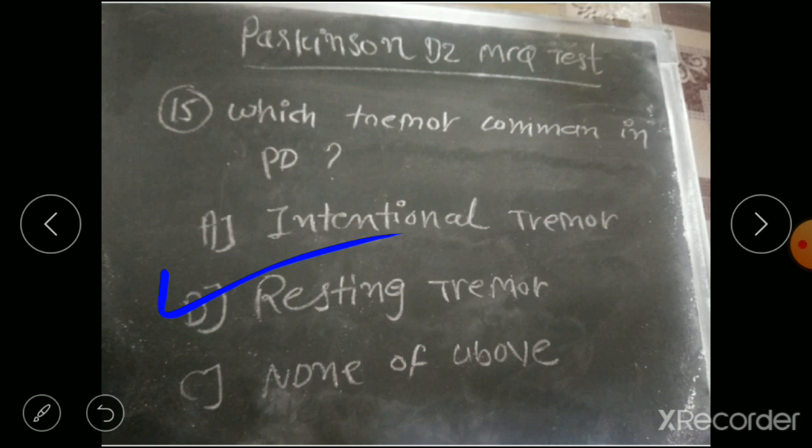Intentional tremor means it is produced only when the person makes a movement. So it is not common in PD, but the resting tremor is common in Parkinson patients. So these are all the MCQs.